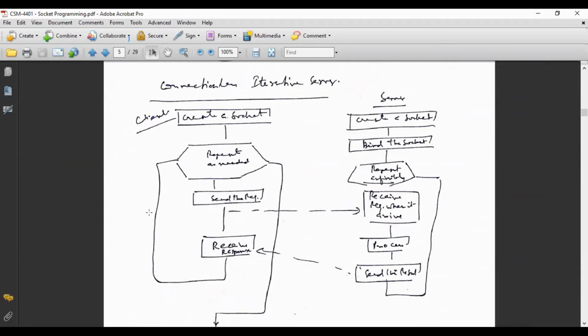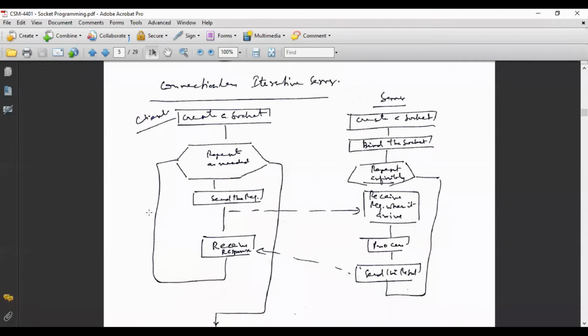concurrent server. So you see here, how does the connectionless iterative server work? On the client side, left hand side, and the server side, right hand side. So what is written over here? First of all, create a client. On the client side, I am reading: create a client, repeat, send request. The request will be sent to the server end, and receive response.